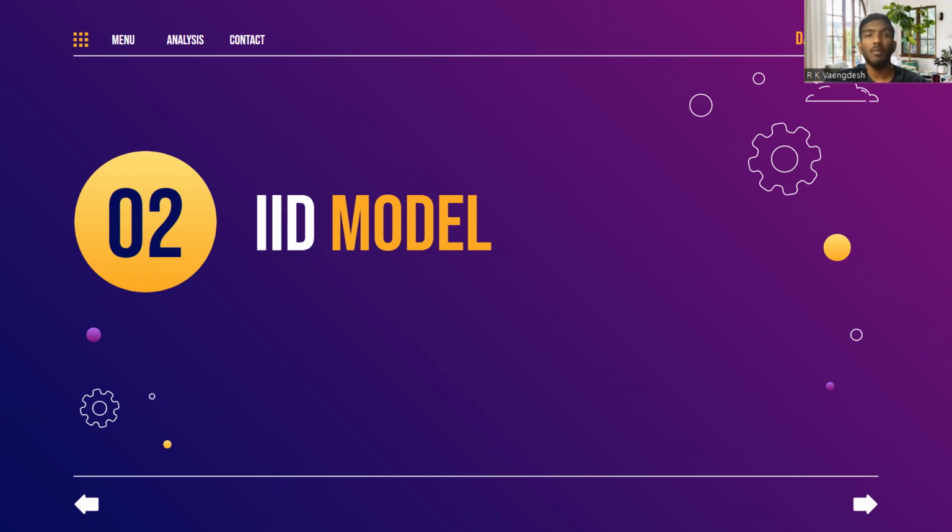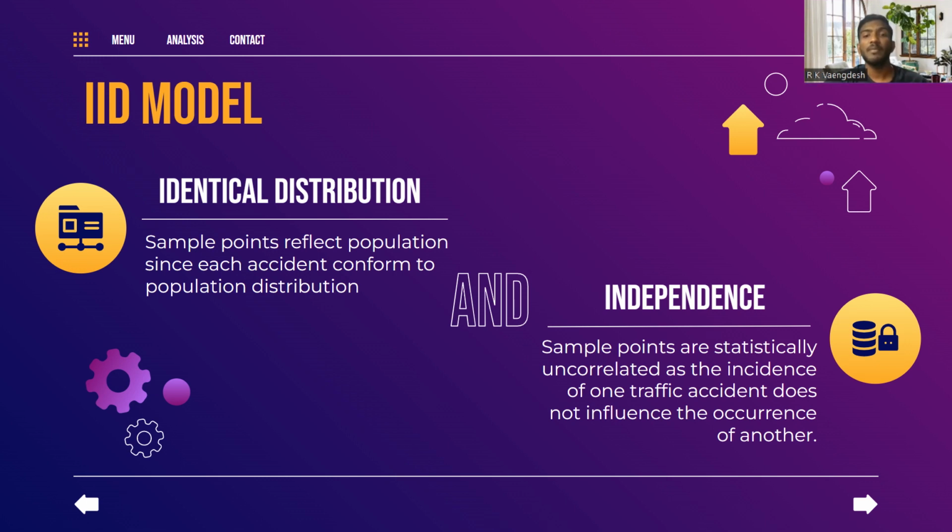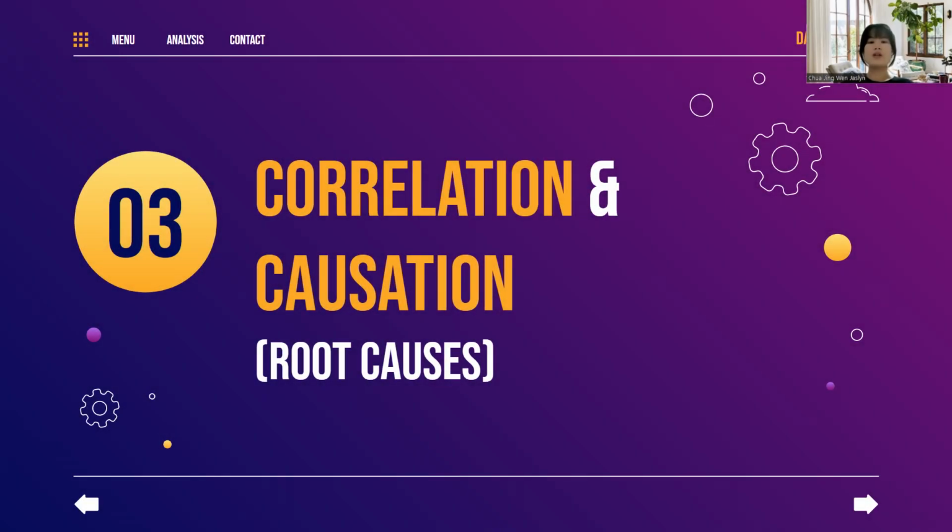Next, we also assume that our points are independent and identically distributed. When we mention identically distributed, sample points reflect the population data since each accident conforms to the population distribution. As for independence, the sample points are statistically uncorrelated as the incidence of one traffic accident does not influence the occurrence of another.